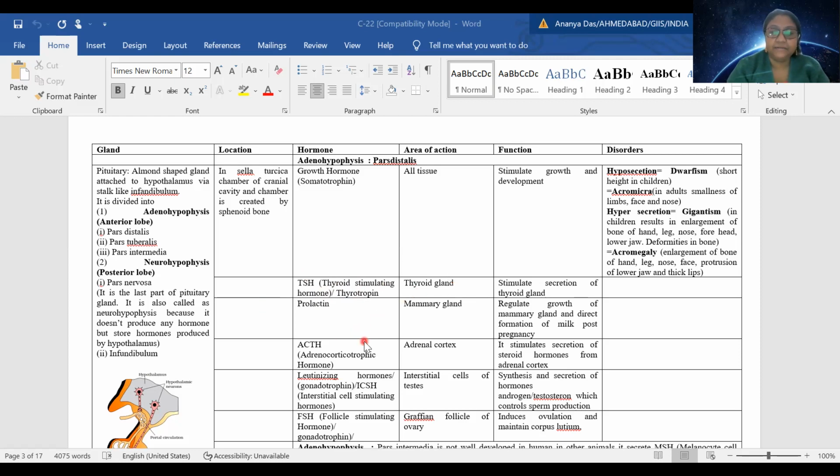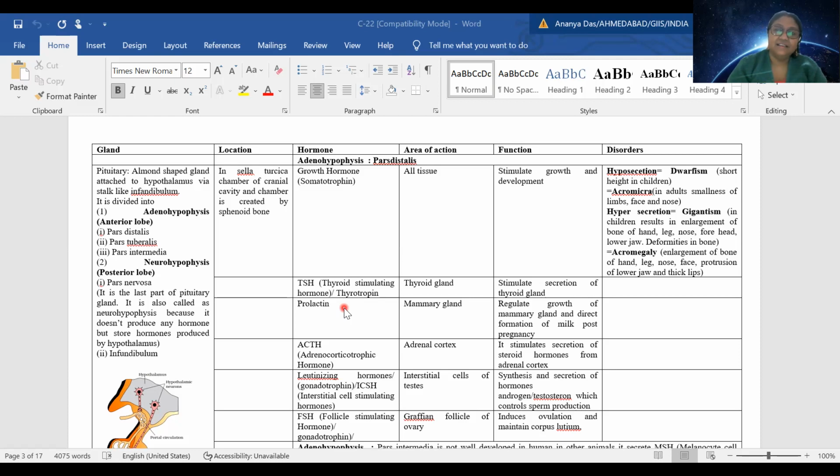Next is prolactin. This is actually not functional in normal cases. Post pregnancy, during the later stages of pregnancy or after childbirth, due to this hormone the mammary glands of females get developed and there is formation of milk production. So in a normal situation, the amount of prolactin produced in the female's case is almost zero.